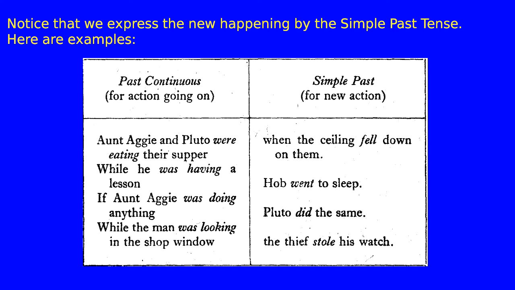Aunt Aggie and Pluto were eating their supper when the ceiling fell down on them. While he was having a lesson, Hob went to sleep. If Aunt Aggie was doing anything, Pluto did the same. While the man was looking in the shop window, the thief stole his watch.